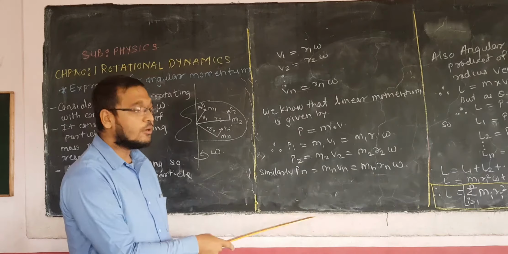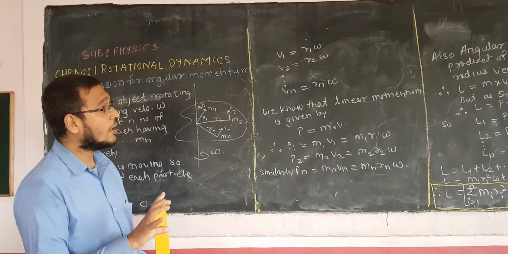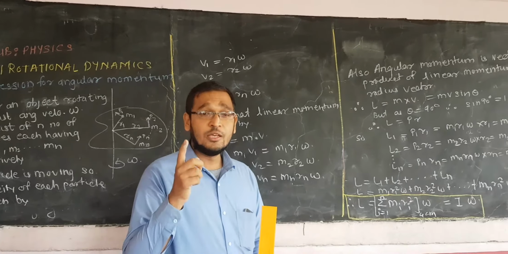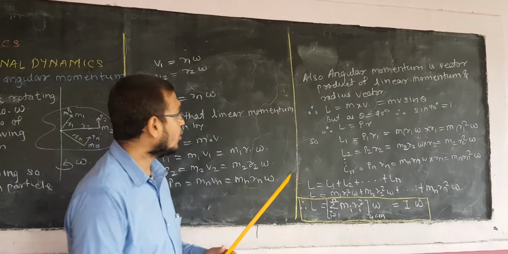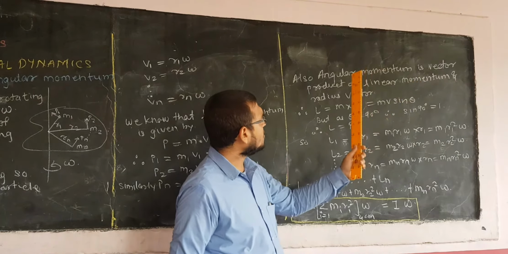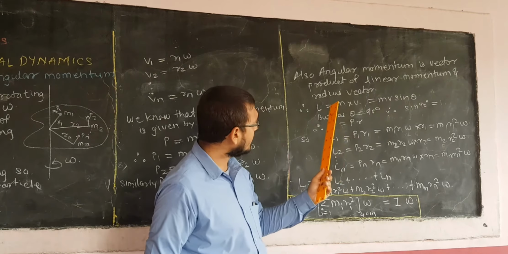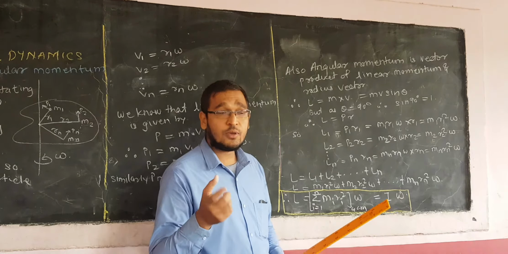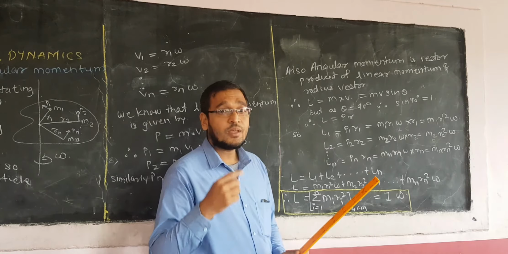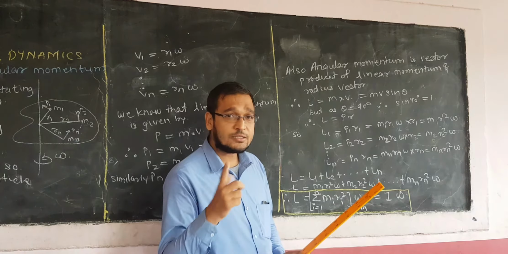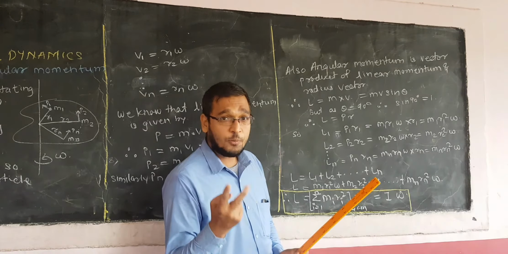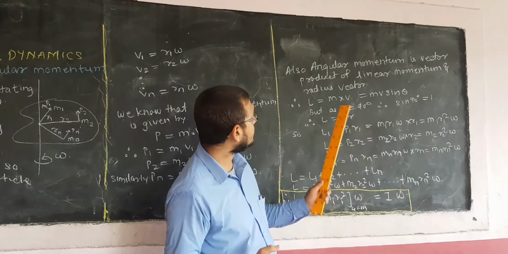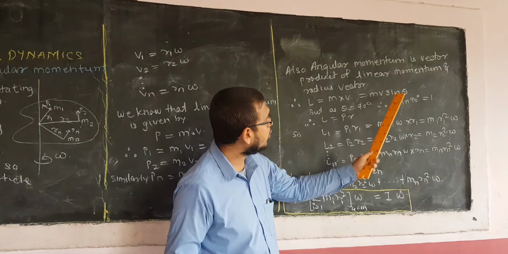So here we have derived the linear momentum. Now we have to derive the angular momentum. What is angular momentum? It is the vector product of linear momentum and radius vector. So L is equal to r cross p. As we know, the cross product we studied last year in the 11th standard, second chapter, vector, scalar product and vector product. The vector product A cross B is AB sin theta. In the same way, r cross p is r p sin theta.